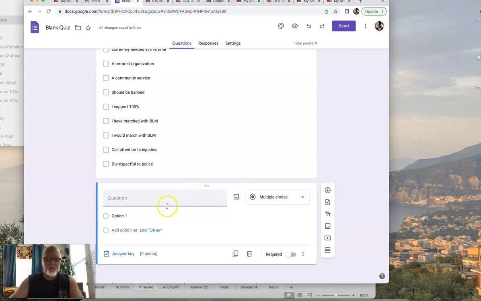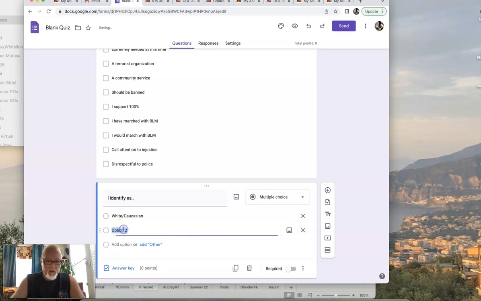I identify, I don't know, as, let's do white, Caucasian, Black, African American.